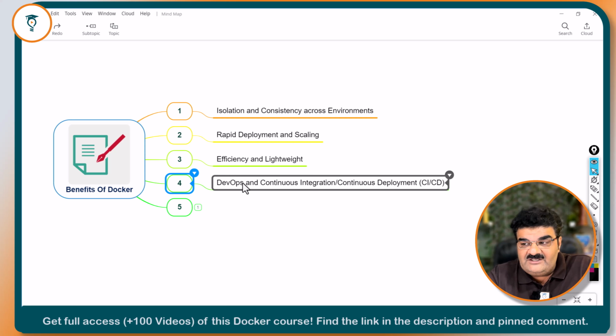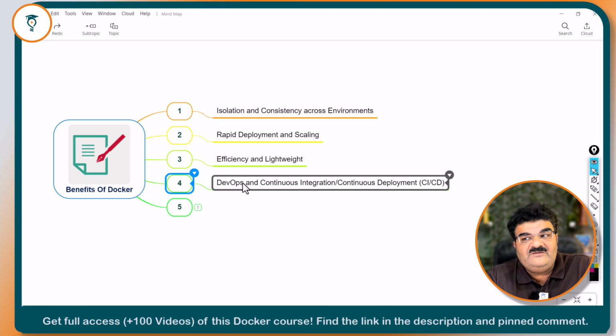DevOps and continuous integration, CI/CD. Why are we learning containers right now? Because implementing or deploying containers is very easy when you are using a CI/CD pipeline for your DevOps.